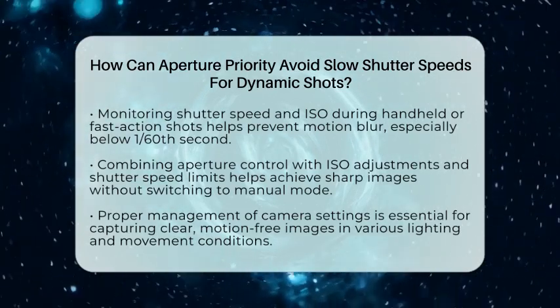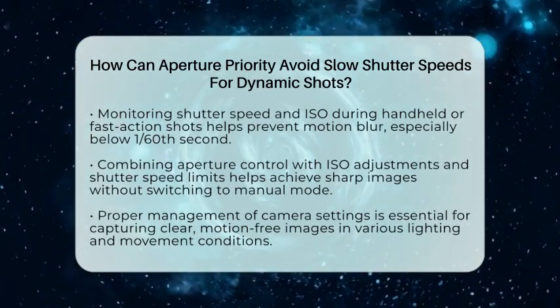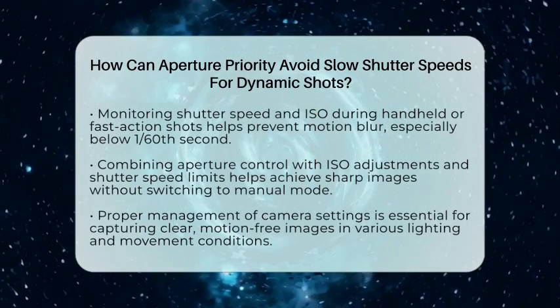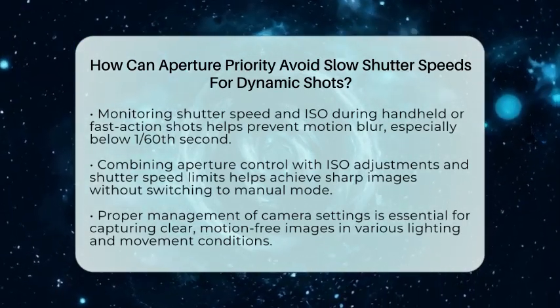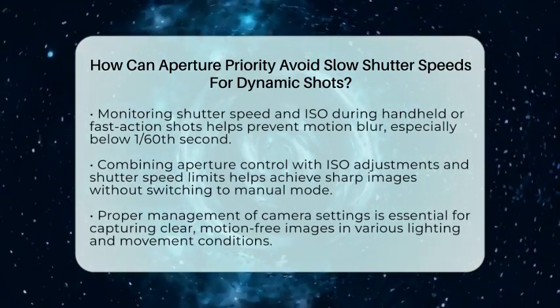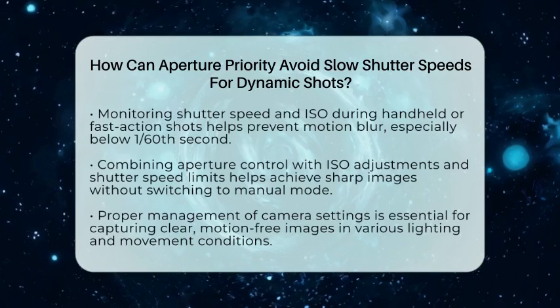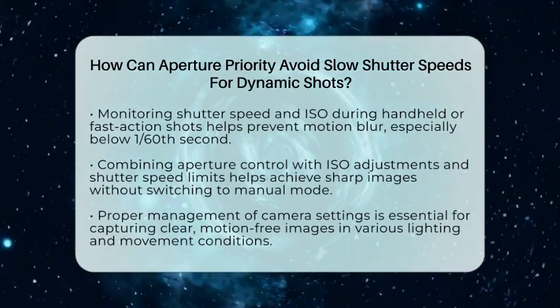When shooting handheld or capturing fast-moving subjects, always keep an eye on your shutter speed and ISO. If the shutter speed drops below about 1/60 of a second, especially with longer focal lengths, it's time to increase ISO or open the aperture wider. This way, you can freeze motion and keep your images sharp.